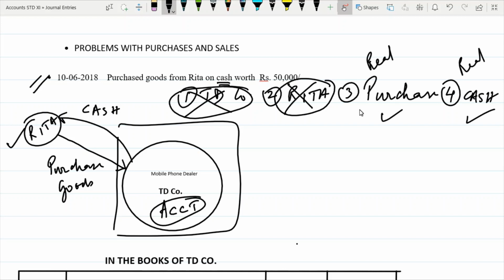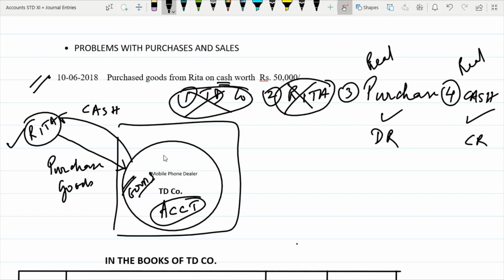Now when you're saying purchase of goods, what is coming inside a company? This is a company. What is coming inside a company? Goods are coming in, correct. What is going out? Cash. So debit what comes in. So purchase of goods will be debit. Cash is going out. So cash will be credit.